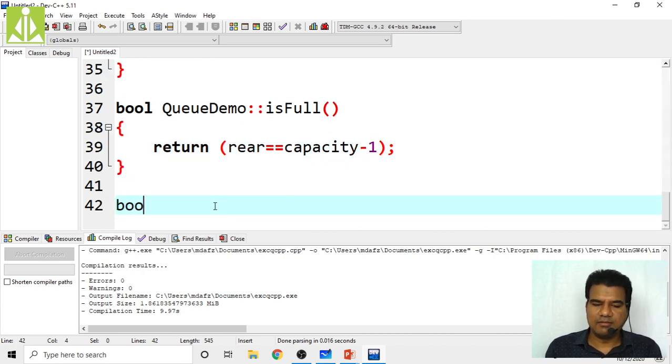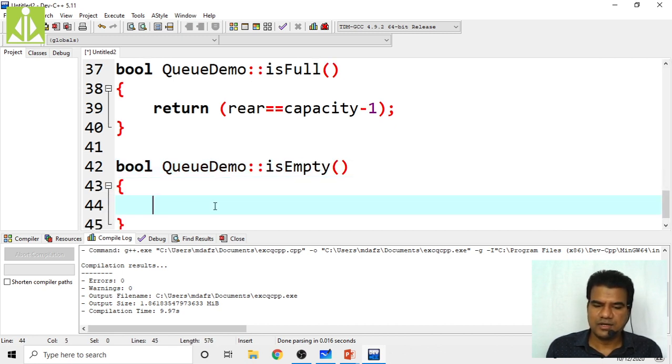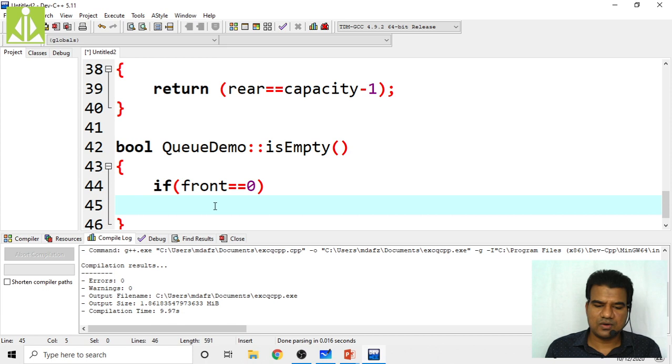So next is emptiness. So boolean queue demo, my class name, scope resolution is empty. Inside it we have to check two things, whether your front is 0 or not. If your front is equal to 0, simply check your count is also 0 or not.